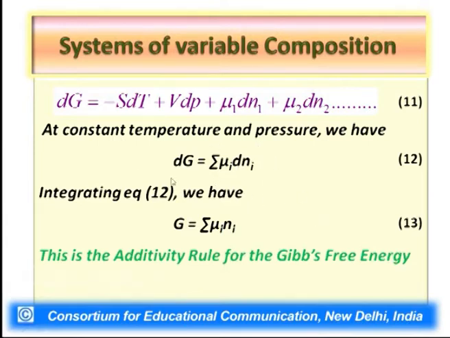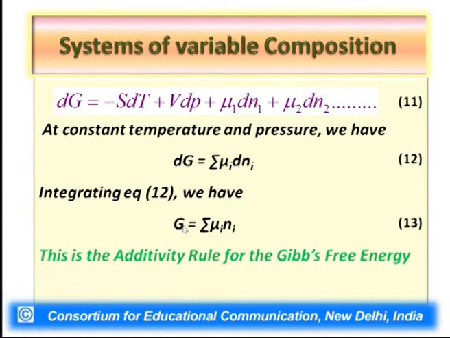Now the fact of matter is, when we integrate equation 12, what we get is the Gibbs free energy as a state function. We get its change from one state to the other, and if one state has Gibbs free energy 0 because there is no matter, then without getting into the nitty-gritties of integration and relating it to the physical interpretation, integration of equation 12 will lead us to the expression